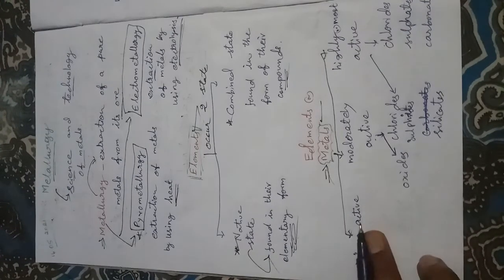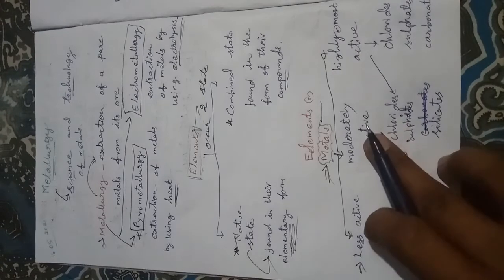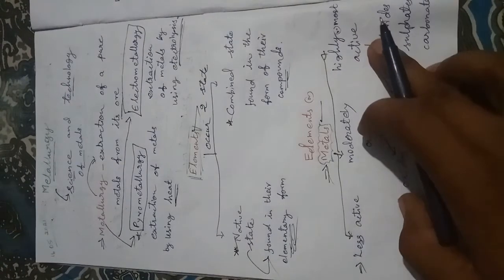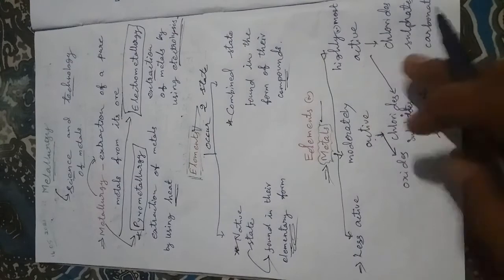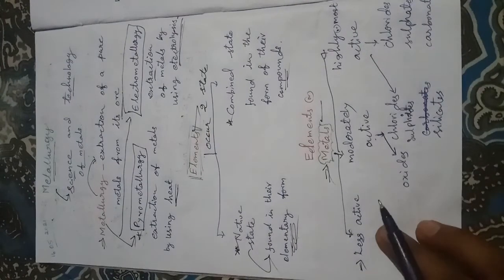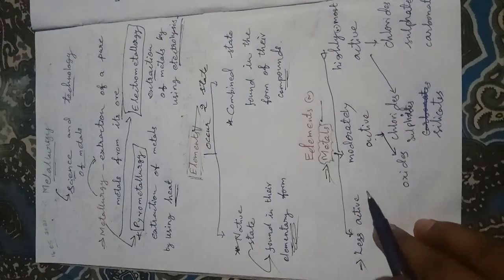First one is the less active metal, second one is the moderately active metal, third one is the highly active or most active metal. Less active metals are found in the native forms.